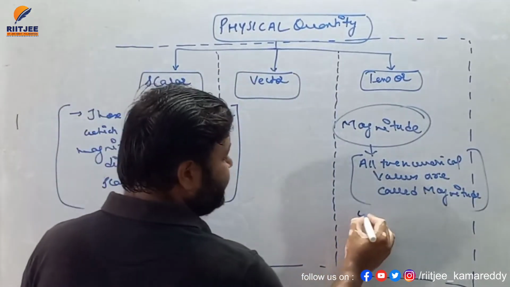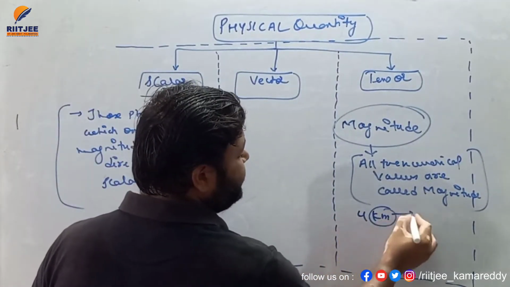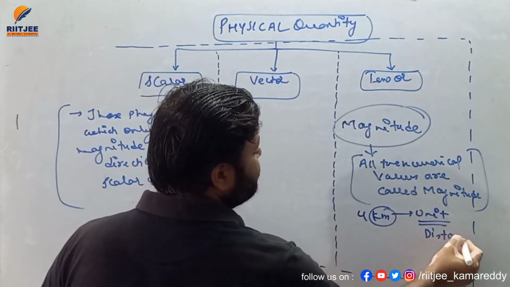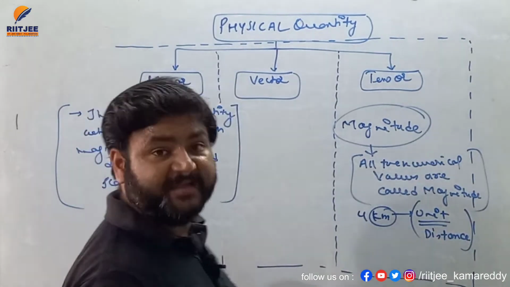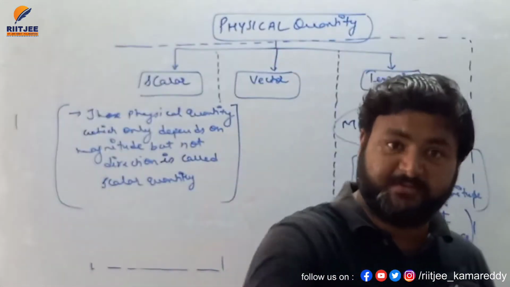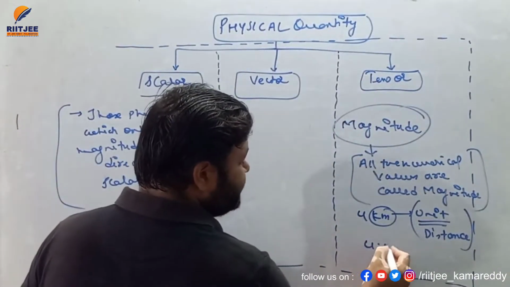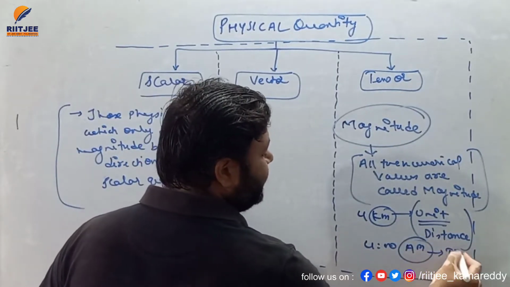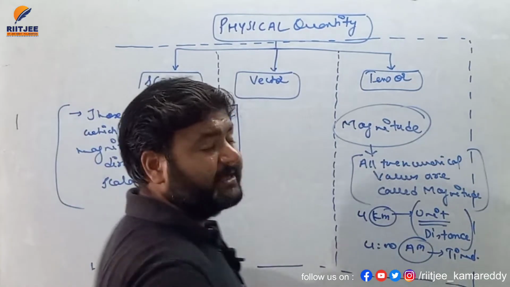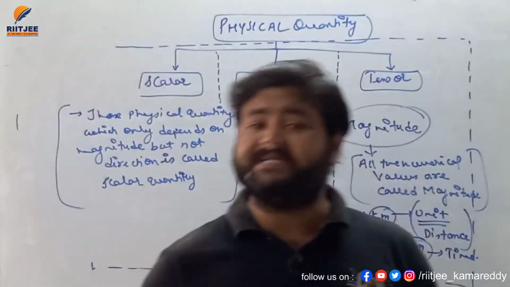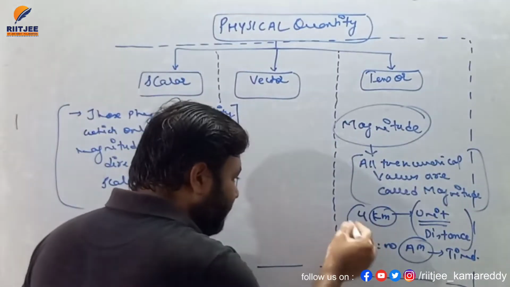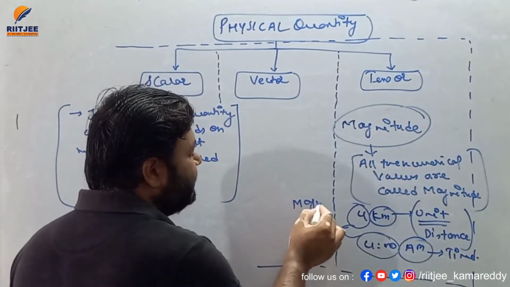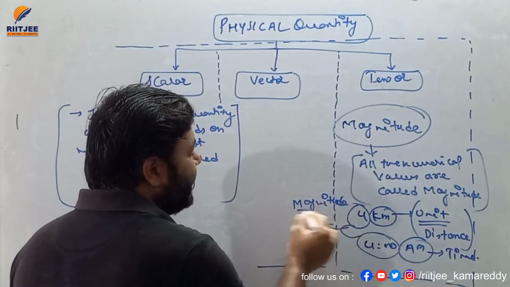So let's suppose I am writing 4 kilometer. We know that kilometer is basically a unit of distance. So through kilometer we understand what we are talking about, that we are talking about distance. Let's suppose 4 am. So through am we know that we are talking about time. So through the unit we'll understand what subject we are talking about, and this 4 is basically a numerical value, hence it is called magnitude.